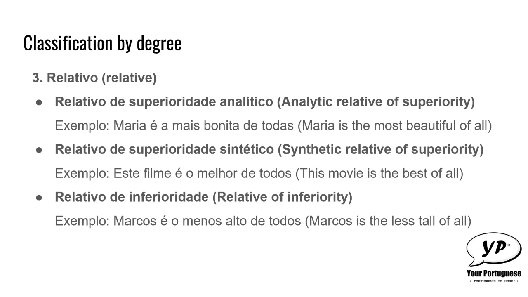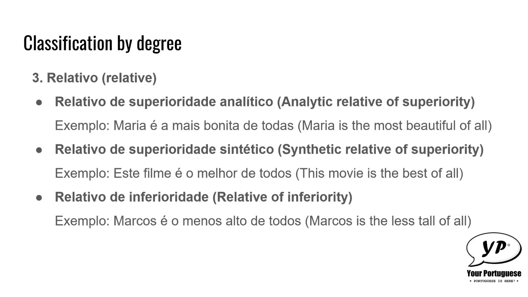And as the last one, we have the relative of inferiority, or relativo de inferioridade. One example is Marcos é o menos alto de todos. In this case, it's very similar to English. Marcos is the less tall of all.